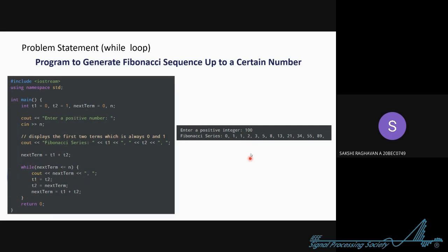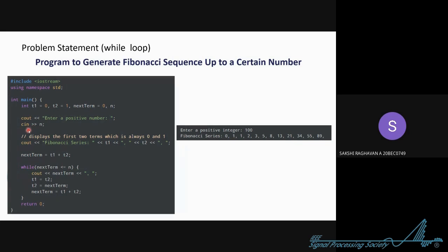Now what you are doing is, 1 will become, see, in first this is T1 and this is T2. You will add this and you'll get the next term. Now you will make this T1, this T2, and you'll get the next term, right? So that is what we are doing. We are making T1 as T2, and we are making T2 as the next term, and the next term will be T1 plus T2.